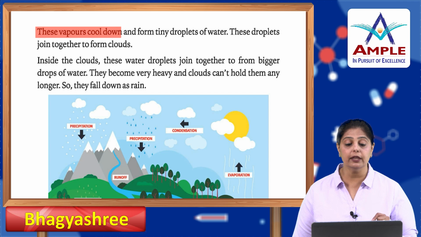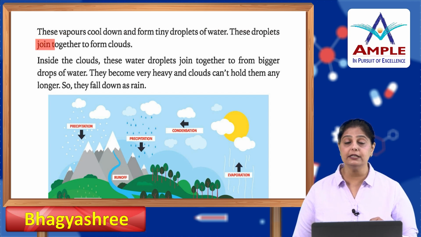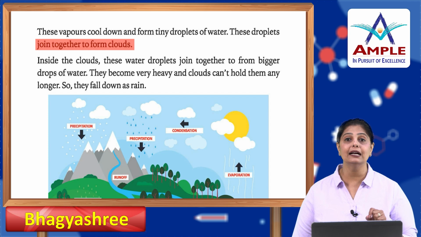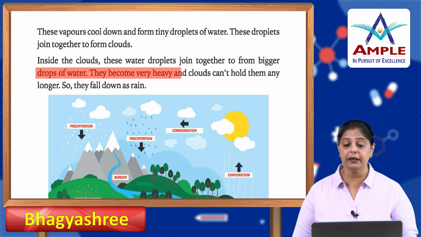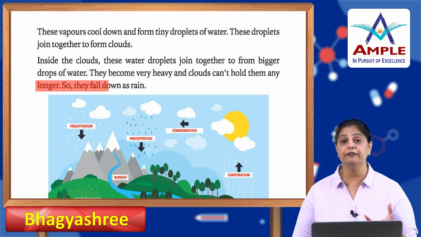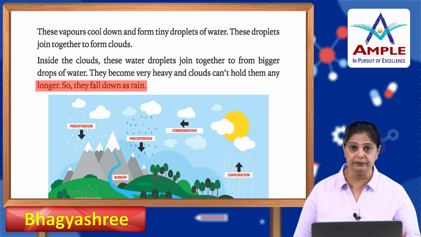These vapors, when they cool down, form tiny droplets of water. These droplets join together to form clouds. Inside the clouds, these water droplets join together to form bigger drops of water. And now, they become heavy and the clouds can't hold them any longer. So, they fall down as rain.